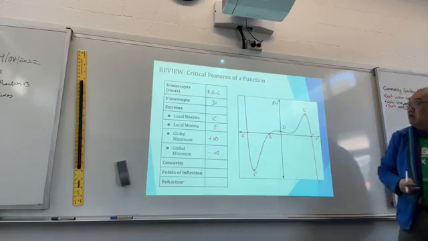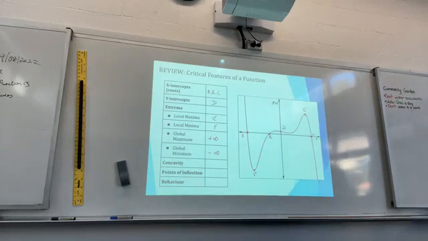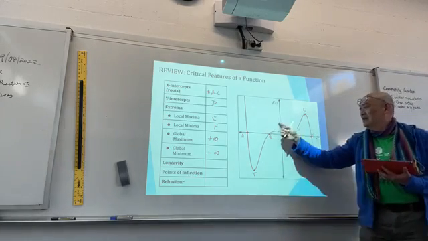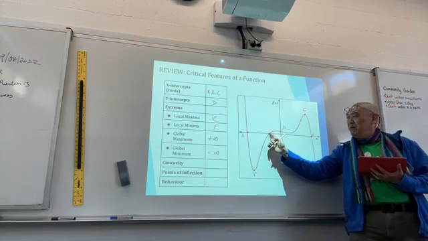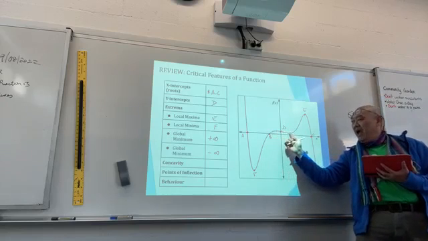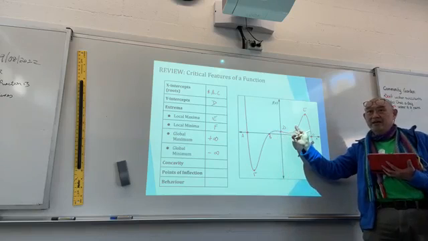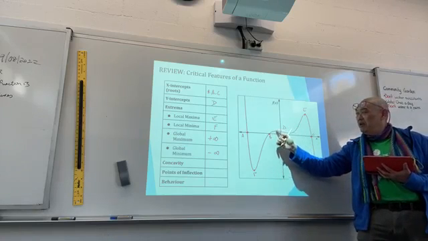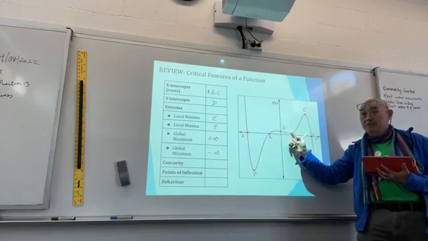Now, do you think there are any other local maxima and any other local minima? What do you think? What about this area here? Don't you think that it peaks a little bit and then comes back down, troughs and goes back up again? So there should be a local maxima somewhere here and a local minima somewhere here.